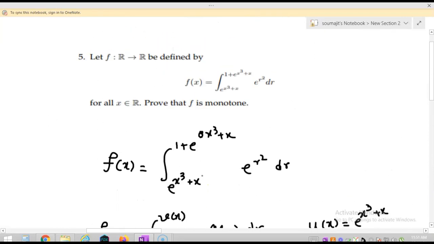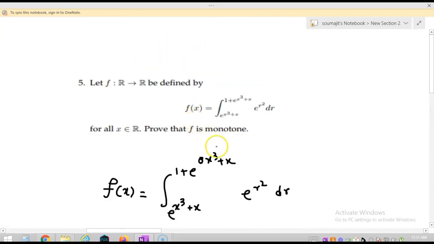So that's all about this question. It is an easy question. So we have shown this f is monotonically increasing. Okay, so that's all about the question number 5. Let's solve the next question.